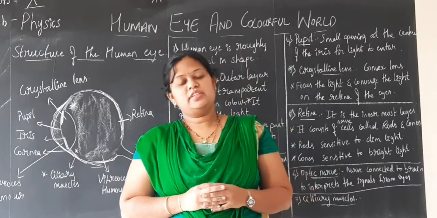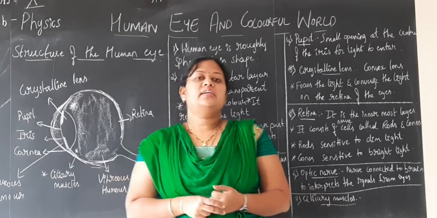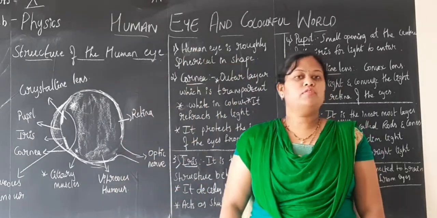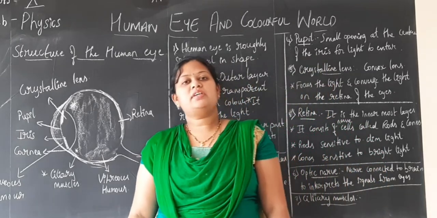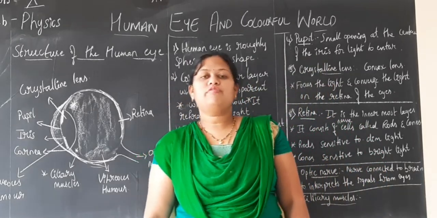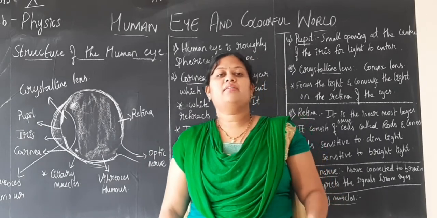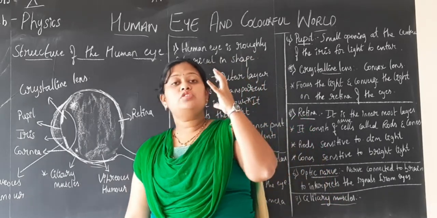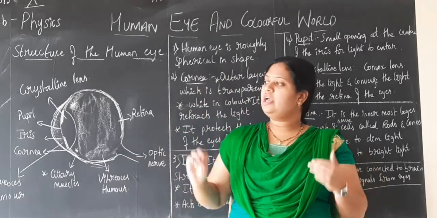In today's session of physics, we shall be beginning with the last and new chapter, that is, Human Eye and Colourful World. In the previous chapter, Light, we discussed the process of refraction of light through the lens. While explaining, I said that our eye is also refracting the light.